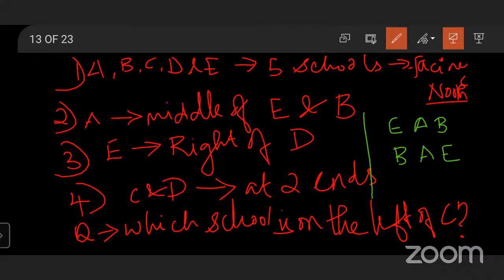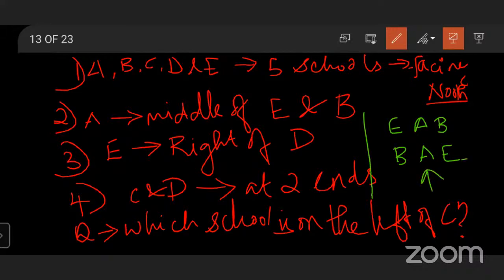So then E is to the right of D. If I write D here, it will be to the left of E, because everything is facing north.